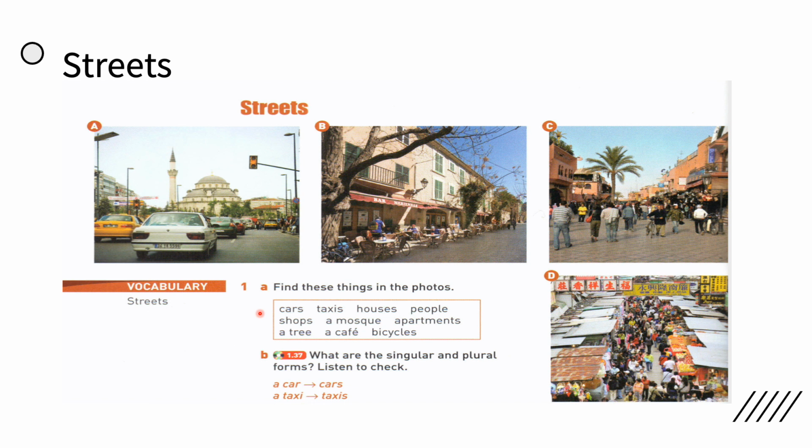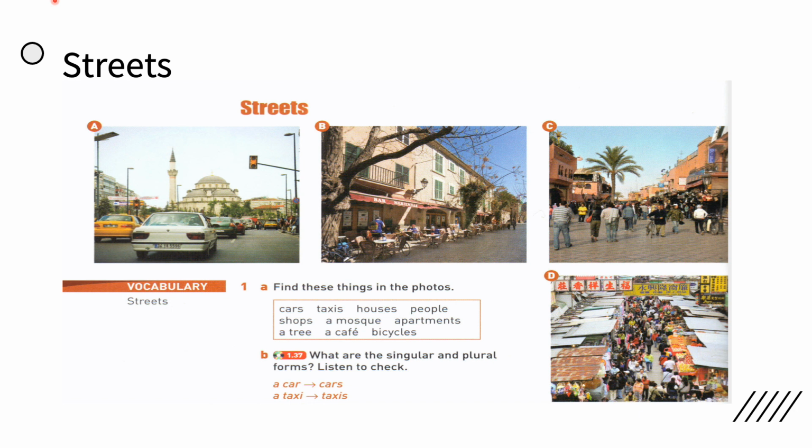For example, we have the words cars, taxis, taxi, house, houses, people, shops, a mosque, apartments, a tree, a cafe, and bicycles. Please stop the video. Look at the 4 different streets and tell me where you can see, for example, cars. Which picture is it? Now I hope that you finished looking at the pictures.